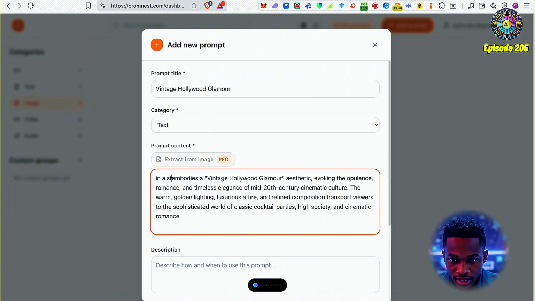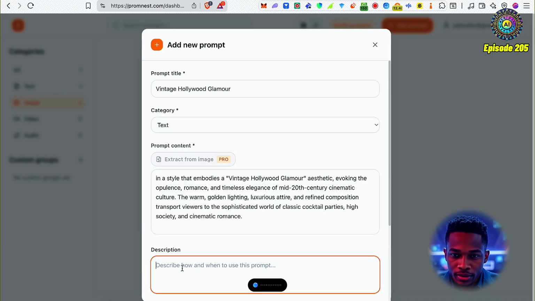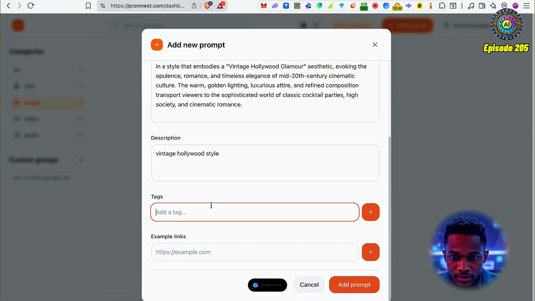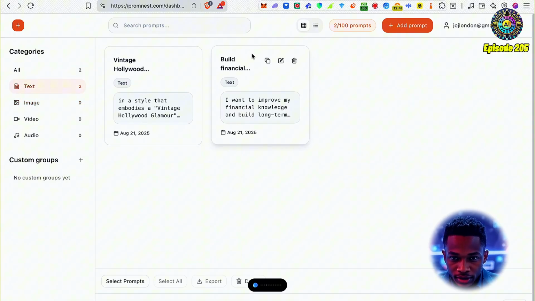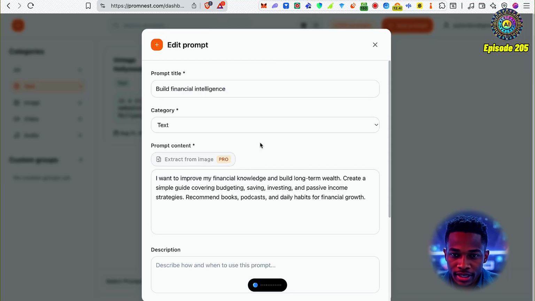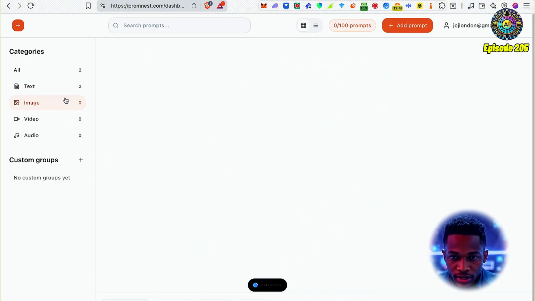Just in a style that is Vintage Hollywood style. Cool. I'm going to click add prompt. Okay, cool. So I can see here, oh, they've both gone to text. Wonder if I can edit this, save them elsewhere. It doesn't look like I can at the moment, but ideally they should be, because I was on images when I actually added this prompt.